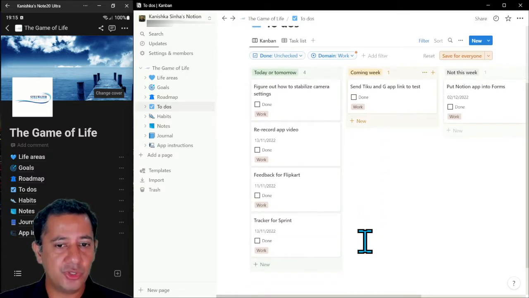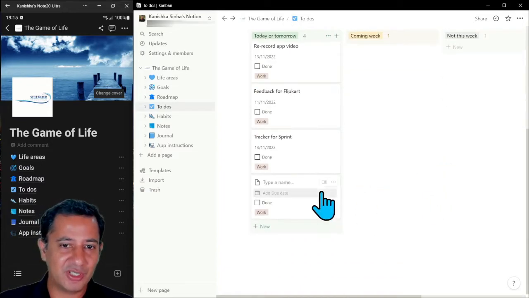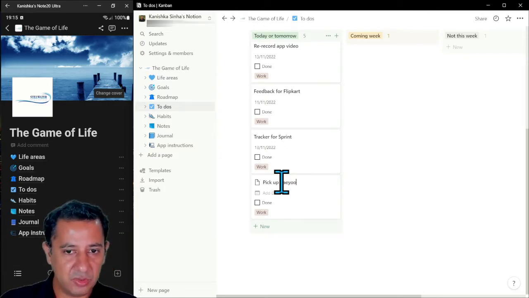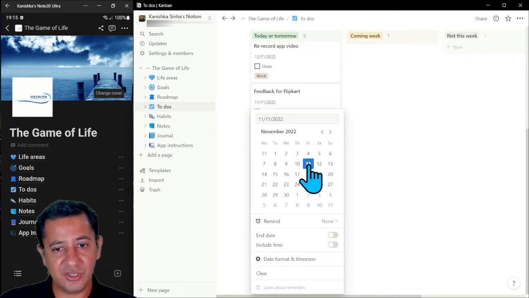Now, let me put in a new to-do item over here, right? So let's say, and I shouldn't be doing this on a to-do list, but anyway, my son is coming back from Singapore after a football tournament today, so let's say pick up KU from airport, right? Just doing it as an illustration. Add due date, it's today.